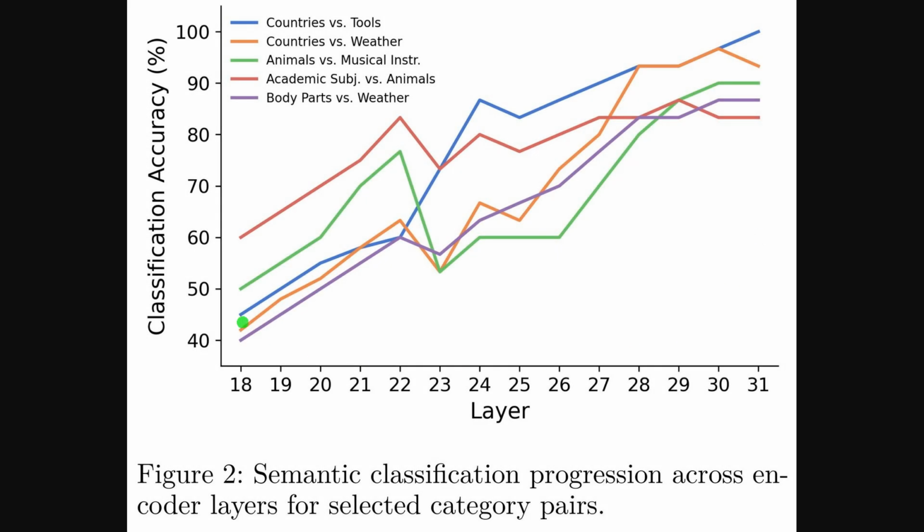Figure 2 shows semantic classification accuracy across encoder layers for several category pairs. The curves rise from around layer 18, dip slightly near 23, and then climb steadily, crossing 80 to 90% by the final layers, which indicates strong semantic separability.